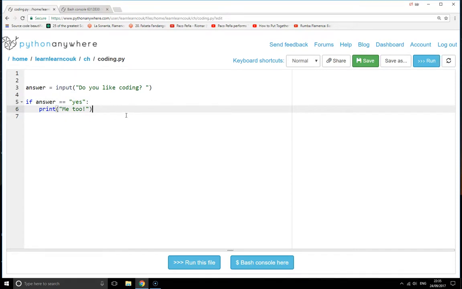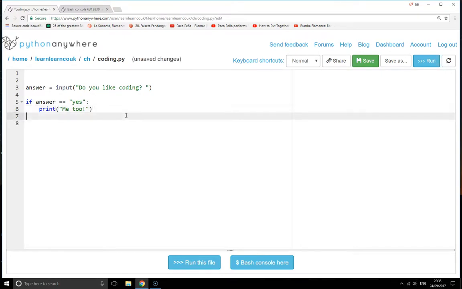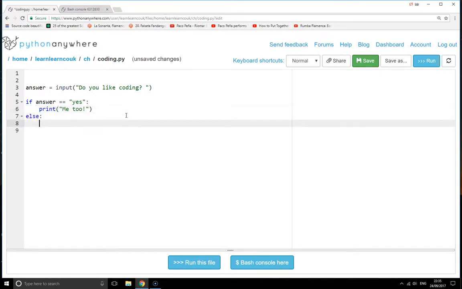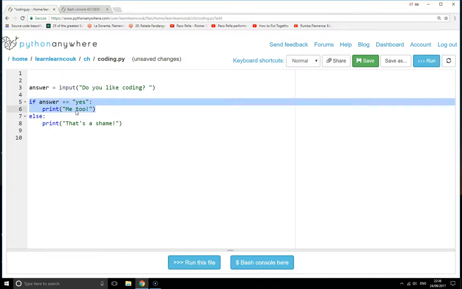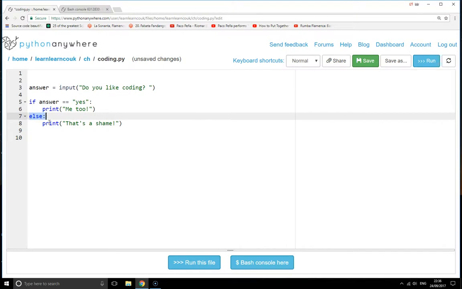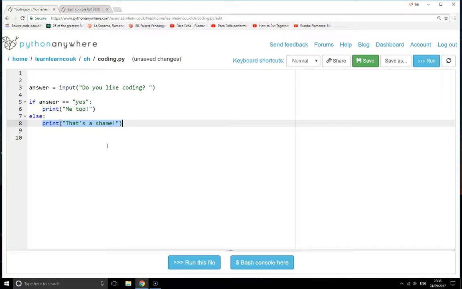But what if they don't put yes? What if they put no? Well, what we can do here is print "that's a shame". So what we've got here is we can say if their answer is yes, print me too. Otherwise, we print that's a shame. So we've got two branches here in our program. One branch if they say yes, and the other branch, which is the else branch, if they say anything else.